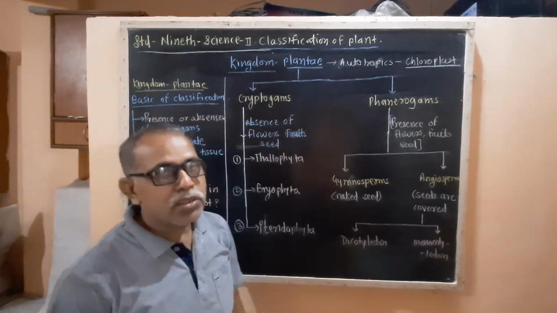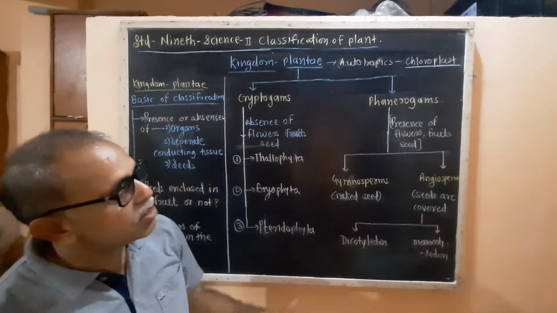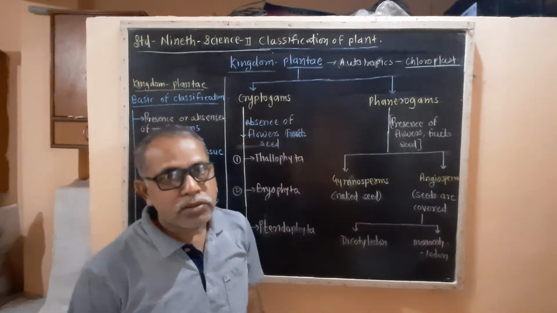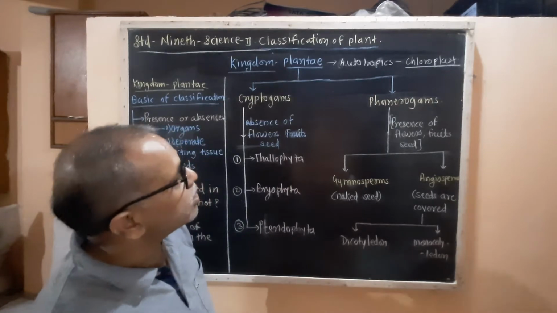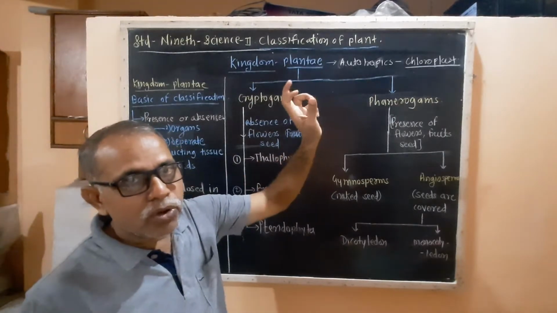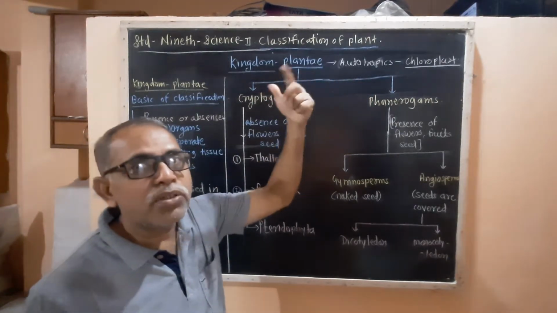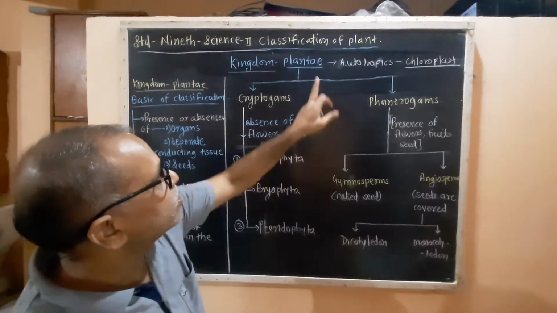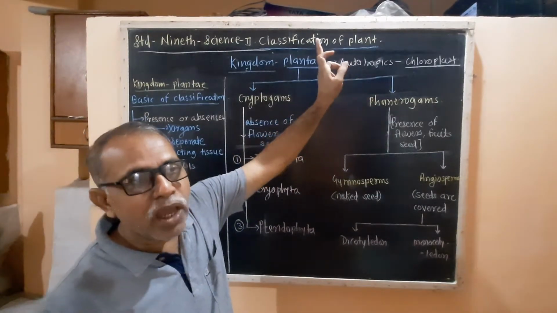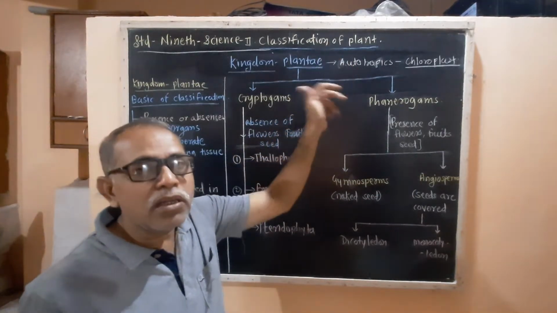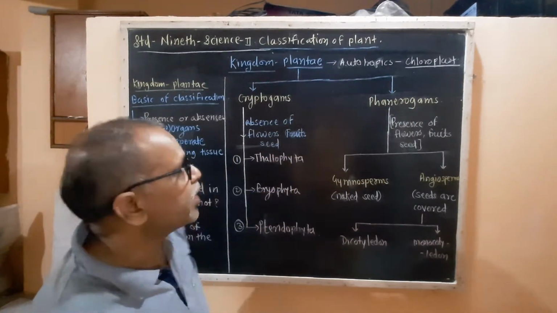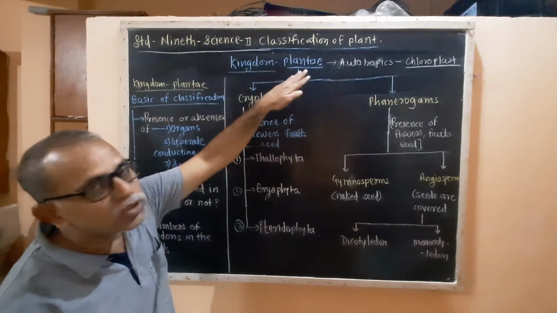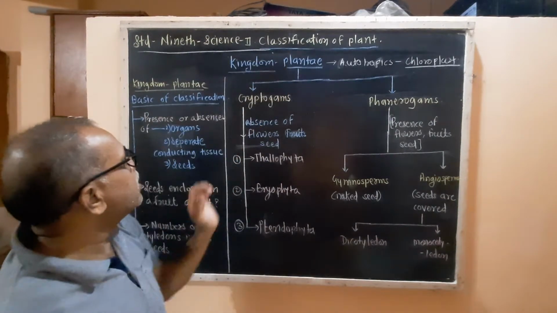They produce their own food from carbon dioxide and other contents from nature, in the presence of chloroplast and sunlight. So they are autotrophic, and they are the main source of food for all other living organisms. So we are going to see about the kingdom Plantae.